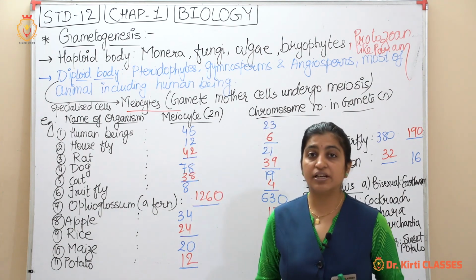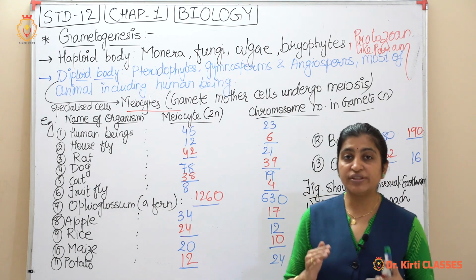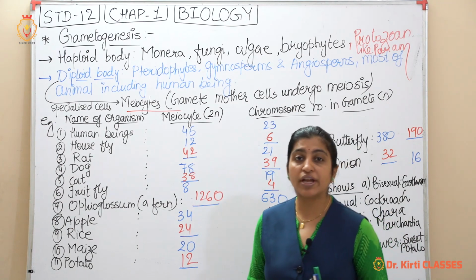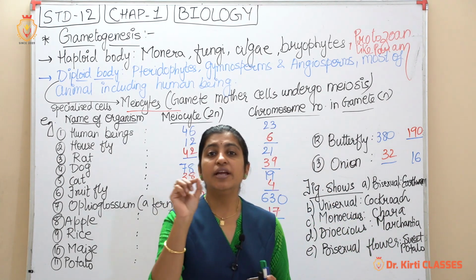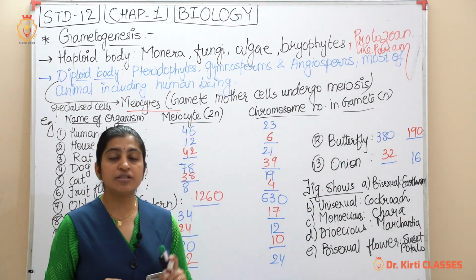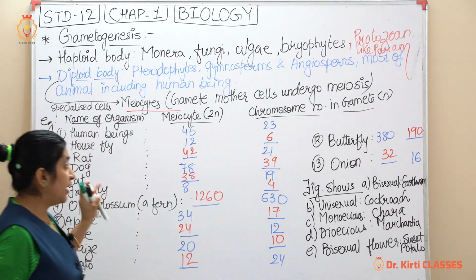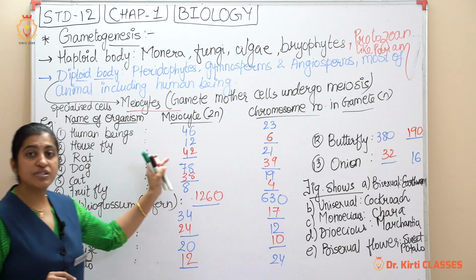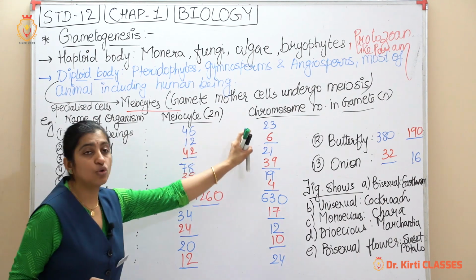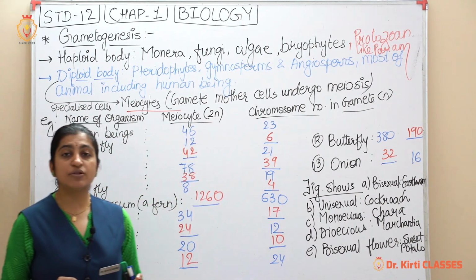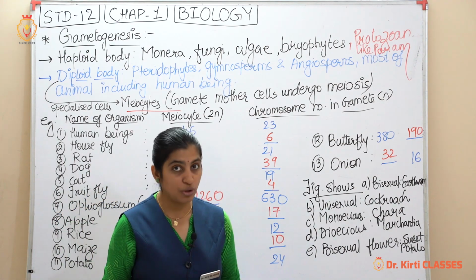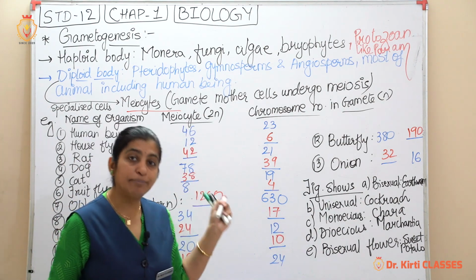So here there is a list given in the textbook. In the textbook, where there are blanks, I have marked them with red color. So you just note it in the textbook also, right? So I will tell you. In that table it is given as name of organism, meiocyte, that is 2n, and the chromosome number in gametes, that is n number. Gamete is always of what? Haploid. So we are talking about the diploid body.